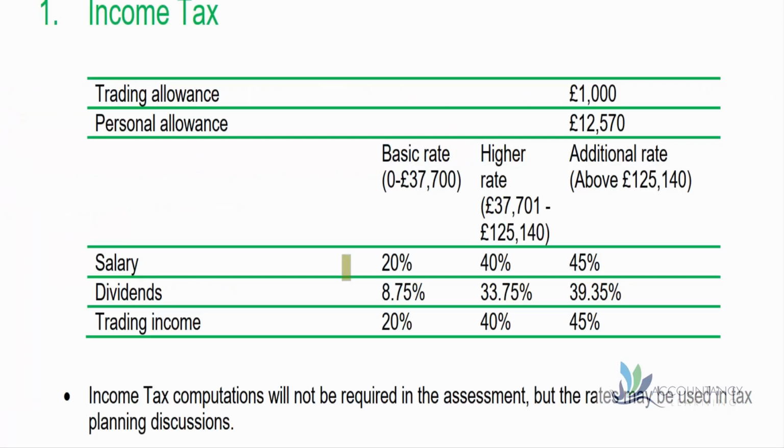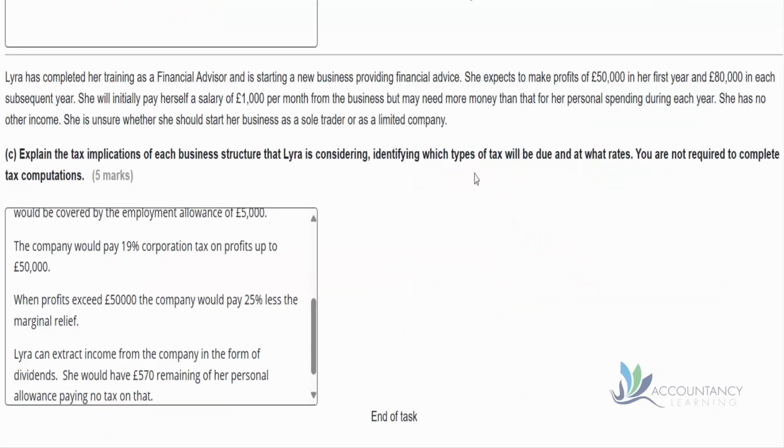Now, the other thing we can think about is that Lyra could, as well as getting salary, because we mentioned that already, also extract dividends from the company, and notice that dividend tax rates are lower than general income tax rates. So that could also be preferential for Lyra. So we can say that Lyra can extract income from the company in the form of dividends. Now remember, she's got a salary of £12,000 and that's used some of her personal allowance, but she still has £570 left. So £570 of whatever dividend she takes would still be tax-free because that's covered by her personal allowance.